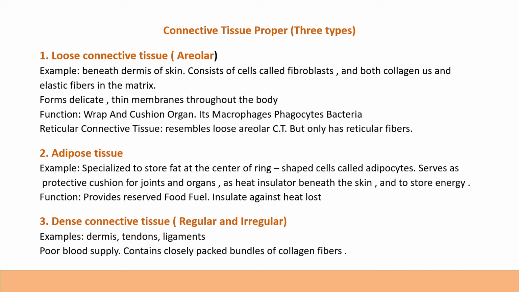You can see over here the subcategory of the connective tissue proper is the loose connective tissue. Generally three types of the connective tissue proper. First one is the loose connective tissue. It is also called areolar tissue. An example of where it is found is beneath the dermis of the skin. It also consists of cells called fibroblasts. The function of this loose connective tissue is to wrap and cushion the organs, and its macrophages phagocytose bacteria.